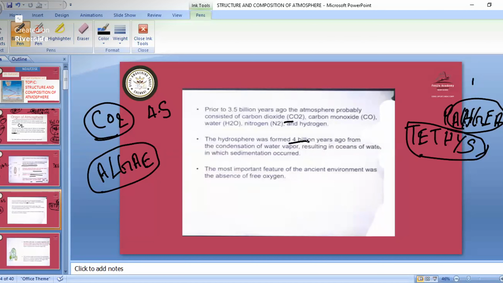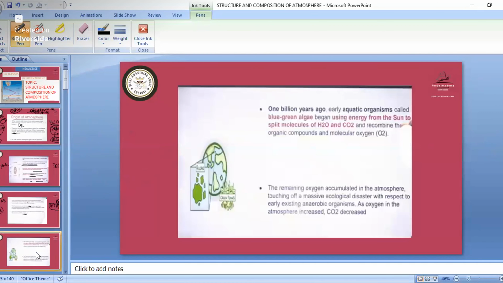The hydrosphere formed 4 billion years ago from the condensation of water vapor, then oceans of water, and in those oceans sedimentation occurred. The most important feature of the ancient environment was the absence of oxygen. At that time also there was absence of oxygen. Here we talk about that particular unicellular bacteria. After the unicellular bacteria came, then the blue-green algae. So what happened? Those aquatic organisms started using energy from the sun. They split molecules of H2O and CO2.